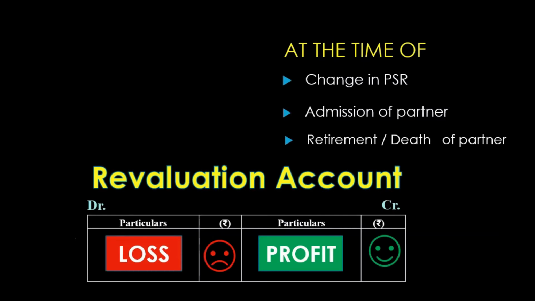And another thing which you should know is that when there is a change in profit sharing ratio, or when there is admission of partner, or at the time of retirement or death of partner, you prepare revaluation account. And revaluation account is a type of nominal account, and the rule which applies to preparation of this account is: if there is a loss due to revaluation, debit side, and if there is a profit due to revaluation, credit side. So we revalue our assets and reassess our liabilities, and in case of a loss it is debited, and in case of profit it is credited.